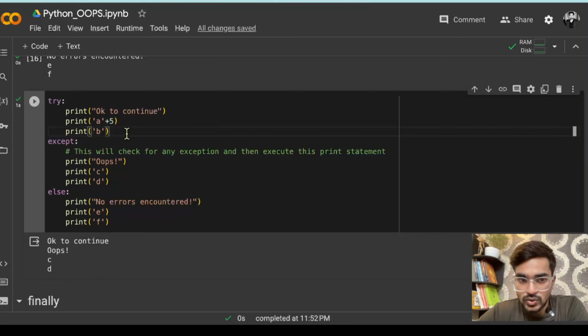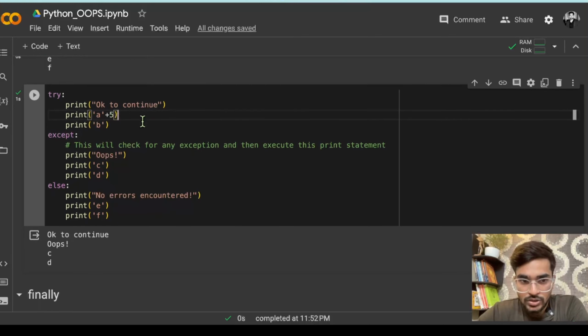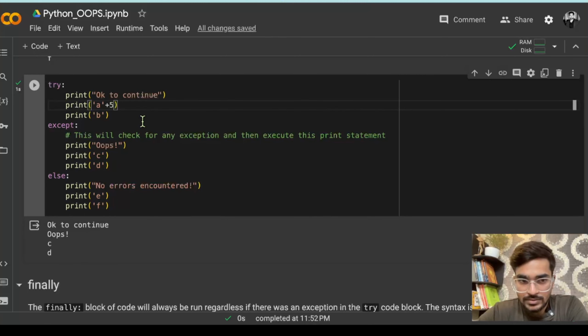So try में जो भी things है, अगर error आ रहा है, so it will just jump to the except block, but ये code crash नहीं करेगा, it will not just give an error in between. So like अभी आपको पूरा समझ में नहीं आया होगा, like concept you are getting, but what is the use case of that, how you can use that try and except block, all the things you will get when I give an example, a live example of using that, and there the use case will become more visible. So for now just understand the concept of how you can use the try and except block.